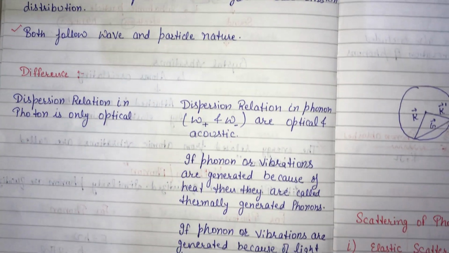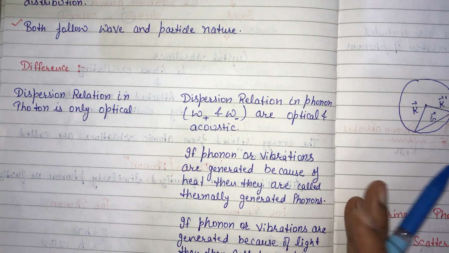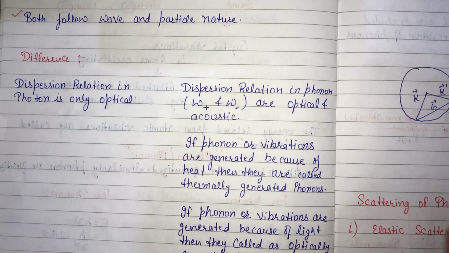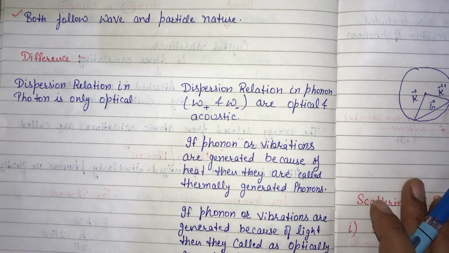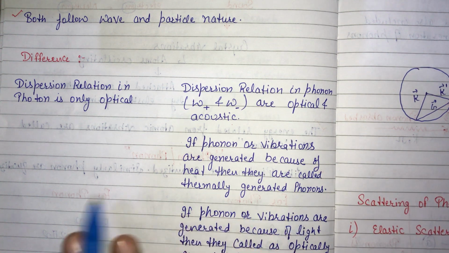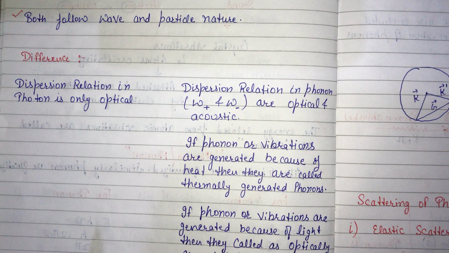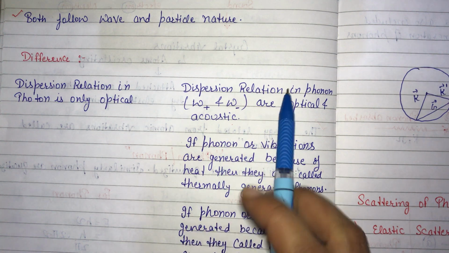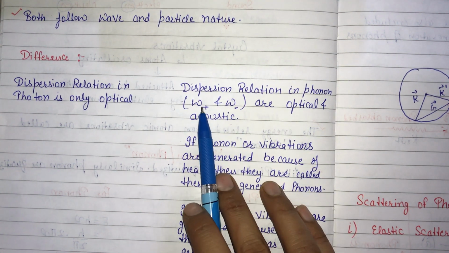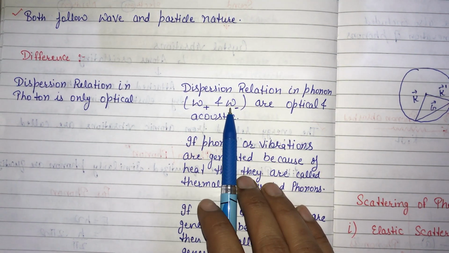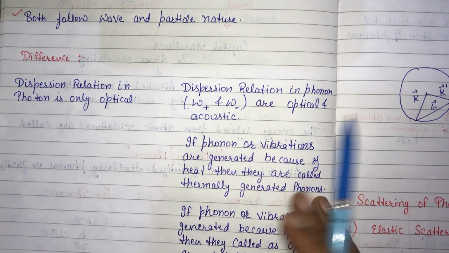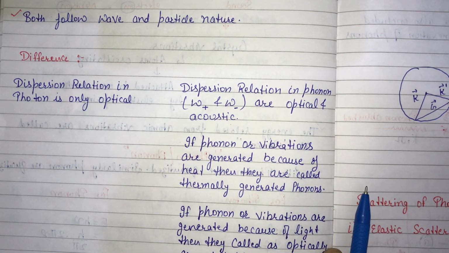Now we had discussed the dispersion relation for phonons in both monoatomic lattice and diatomic lattice. Now what makes a difference between photons and phonons? The dispersion relation in photon is only optical, but the dispersion relation in phonons is optical and acoustical, as we had seen in diatomic lattice, that omega plus and omega minus, where omega plus is optical branch and omega minus is acoustical branch.